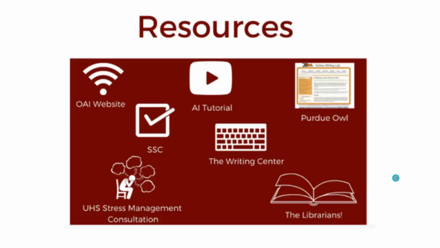For more resources, you can go to our Office of Academic Integrity website. You can go to the Student Success Center. You can rewatch the AI tutorial. You can utilize the Purdue OWL. You can go to the Writing Center. You can take advantage of UHS stress management consultations, and you can always ask the librarians.